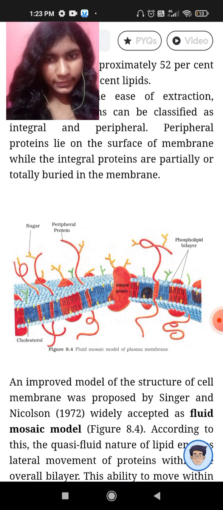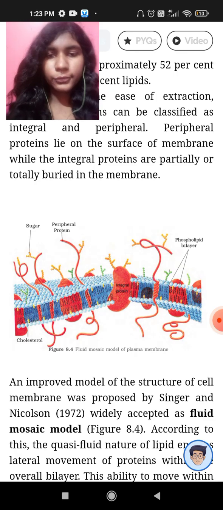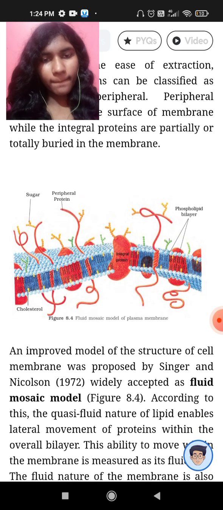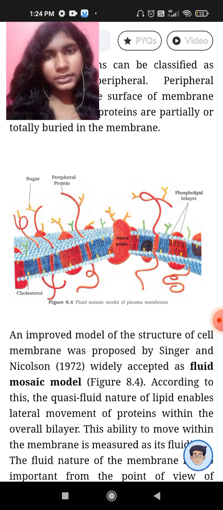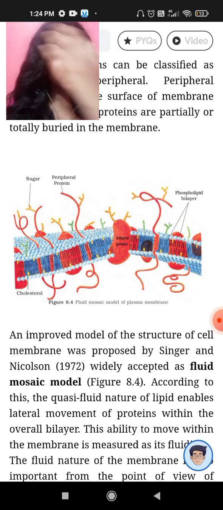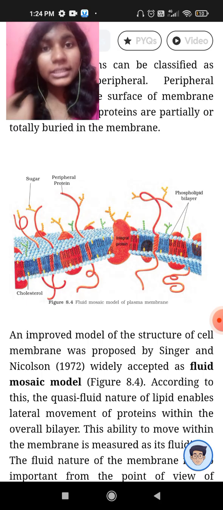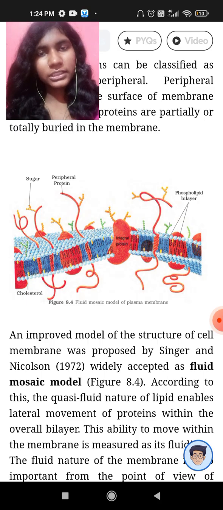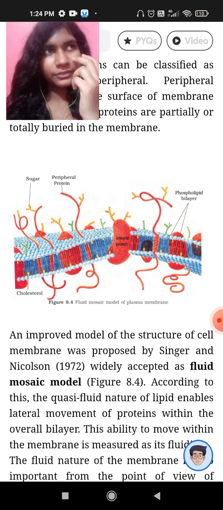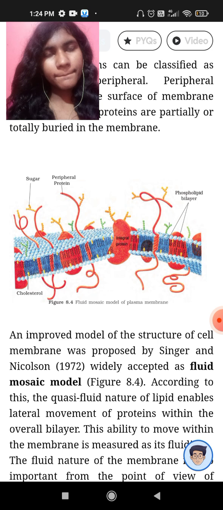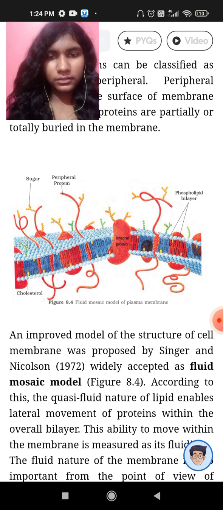And like this, this is the fluid mosaic model. It's quasi-fluid, that means it's half fluid, because it can flow; it's made up of proteins and lipids. Lipids are very small compared with the macromolecules in size.